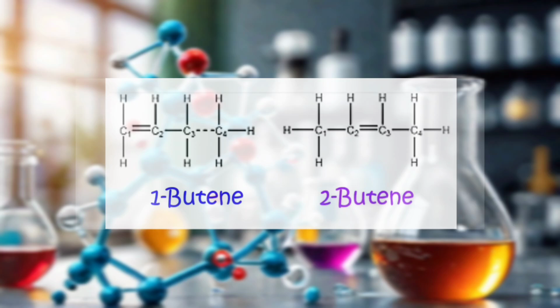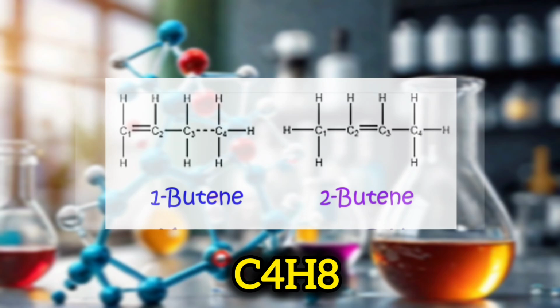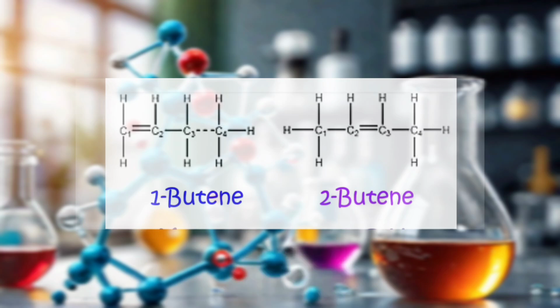So you can say that these two compounds are different in the position of the double bond between the carbon atoms. But the number of the carbon and hydrogen atom are same in both cases, and that's why the molecular formula is C4H8, that is same for both of the molecules.